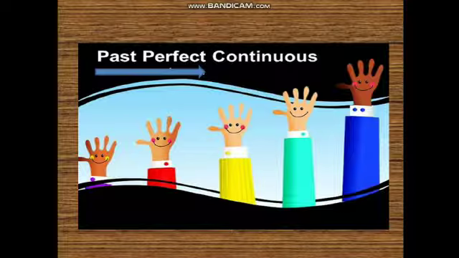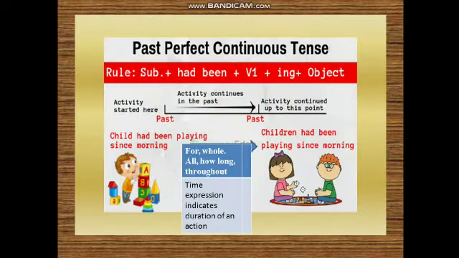So let's start with past perfect continuous tense today. So the structure of past perfect continuous tense is subject plus had been plus V1 plus ing plus your object. In the past perfect continuous tense, we use a time expression, and the time expression indicates the duration of an action, how long the activity or the action had been done.